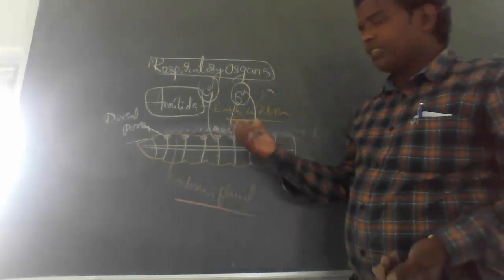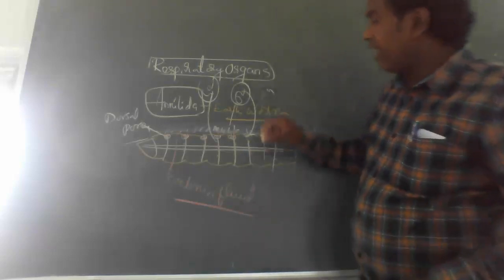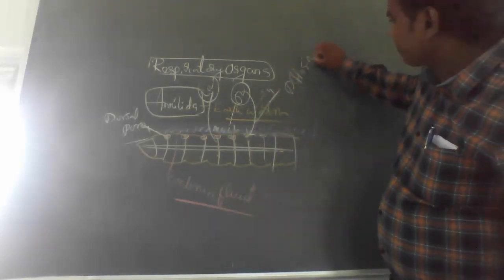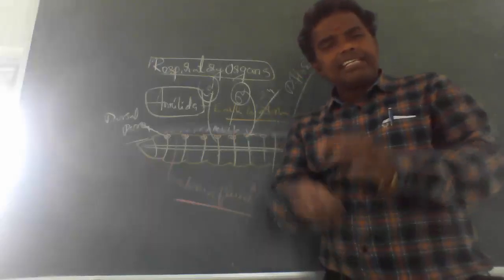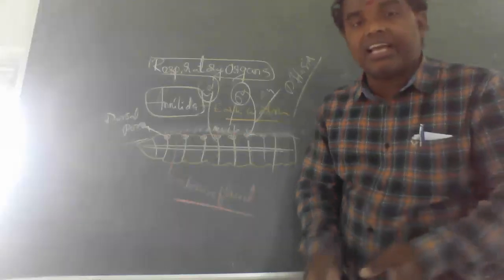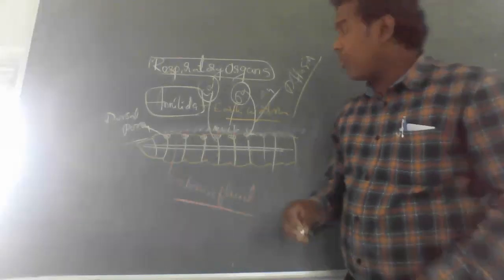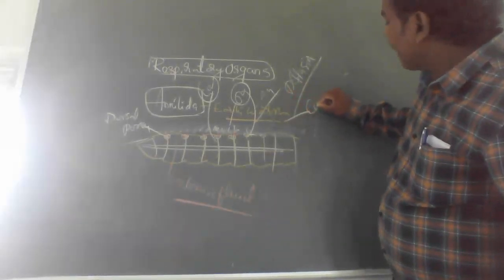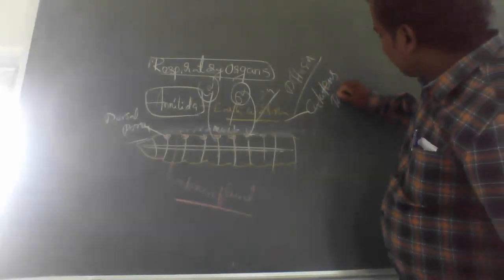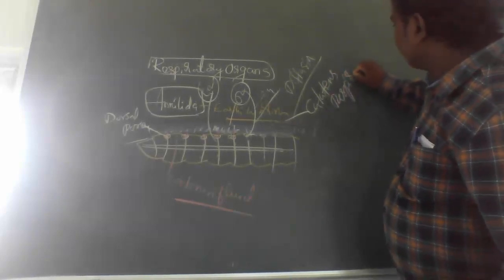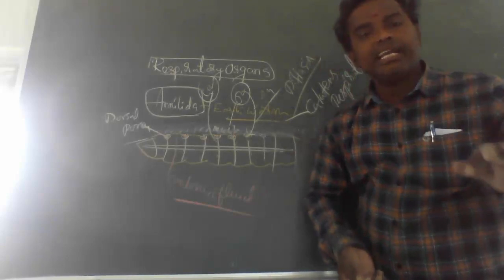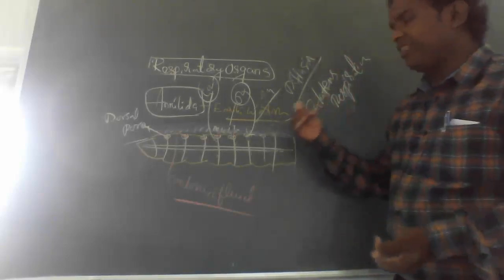The principle involved here is diffusion. The organ directly involved in respiration is the skin. That's why the earthworm respiration is called cutaneous respiration.